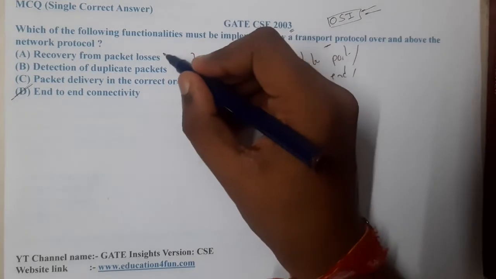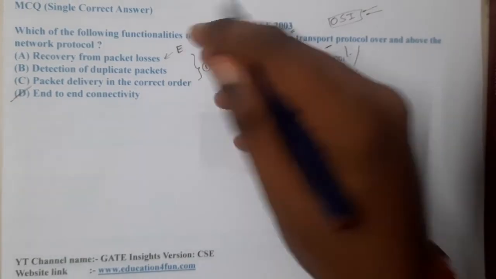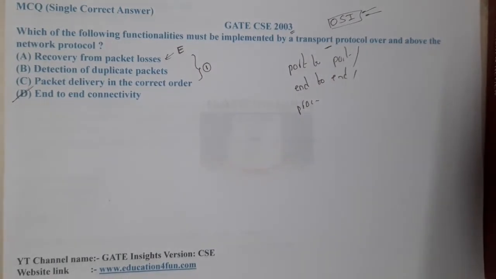If you want to check the recovery of packets, that could come under error control, or it might also come under flow control. Flow control and error control are taken care of in both the transport layer and the data link layer. So in that way, everything is dependent, guys.